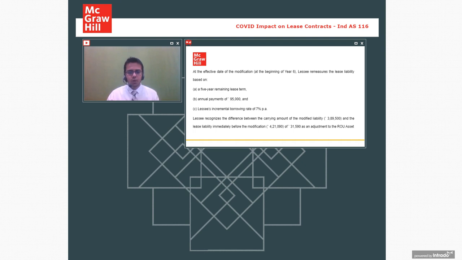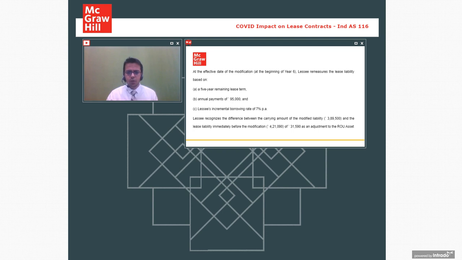Sir, does the discount rate remain the same in each year? Yes, the discount rate doesn't change every year unless there is an amendment. At one point, I had made that mistake of calculation. Whenever there is a lease modification, we change the discount rate. Otherwise, discount rates are not changed. Discount rate remains the same for all the years. Unless there is an amendment, we don't change the discount rate. Okay.